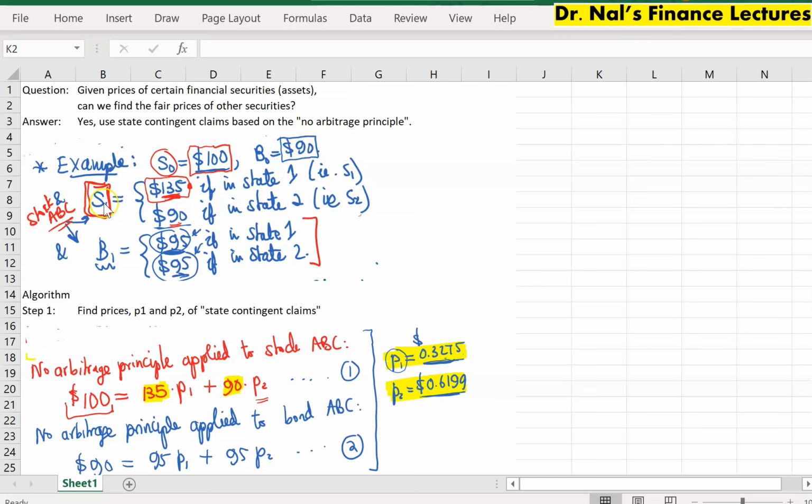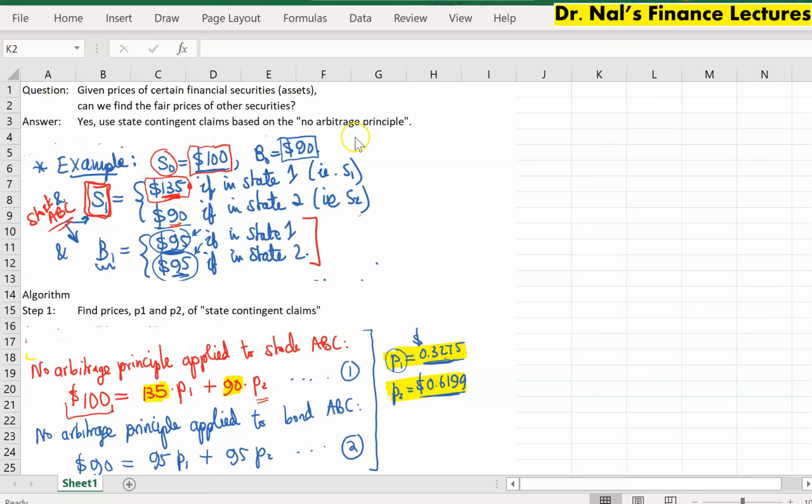The future price for the stock depends on which state of the world we are in the next year, but no one knows. All we know is either state 1 or state 2 will realize in a year. If state 1 were to realize, the stock price will go up to $135, and if state 2 were to realize, the stock price would go down to $90.